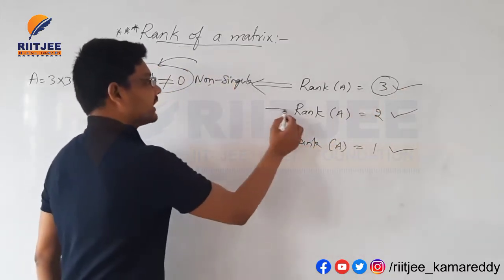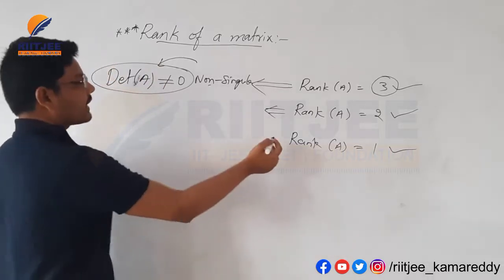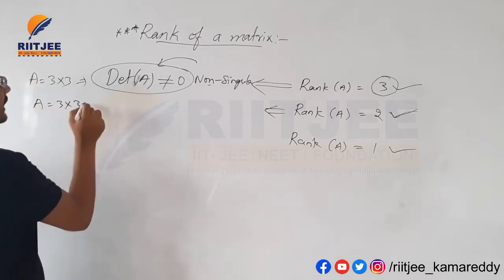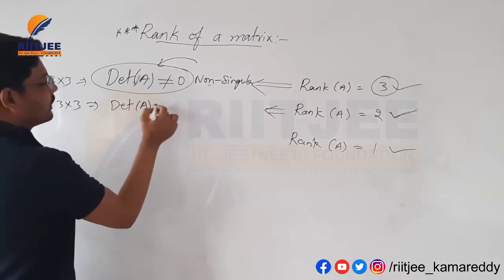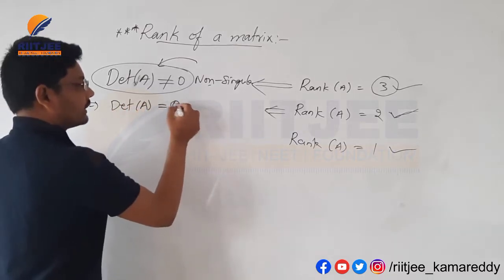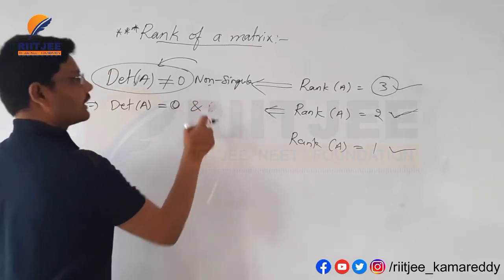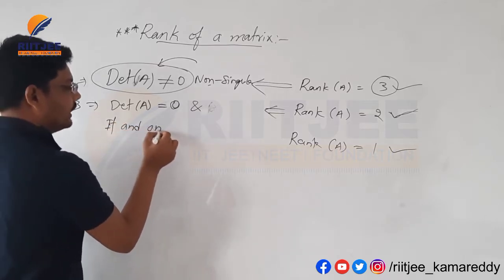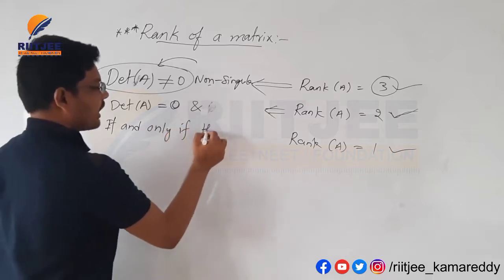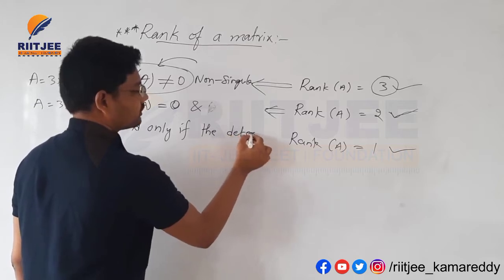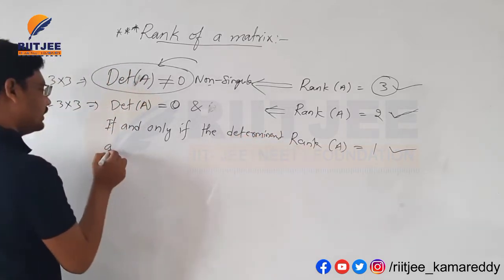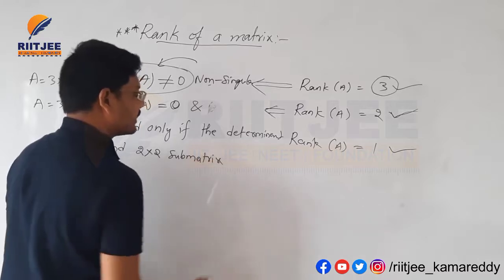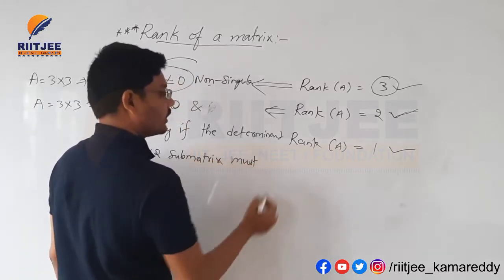Then for the rank of matrix A to be 2, the determinant of the 3 by 3 matrix is equal to 0, that is, it is singular, and if and only if the determinant of some 2 by 2 submatrix is non-singular.